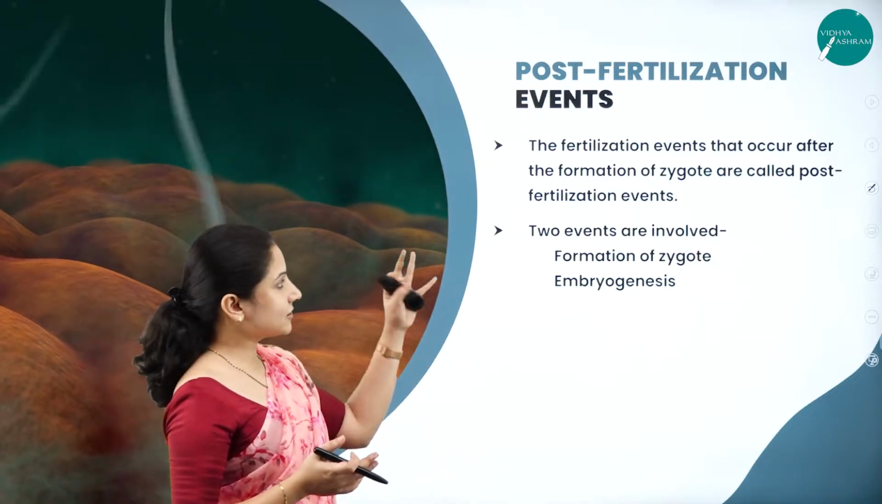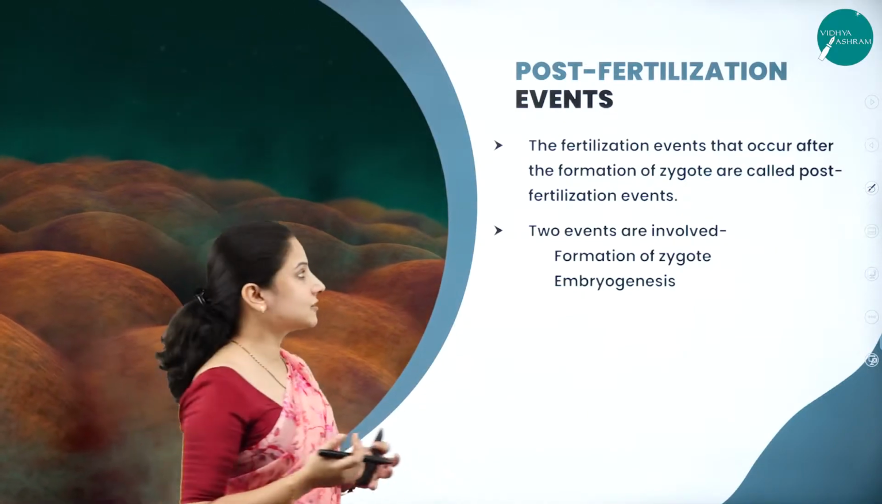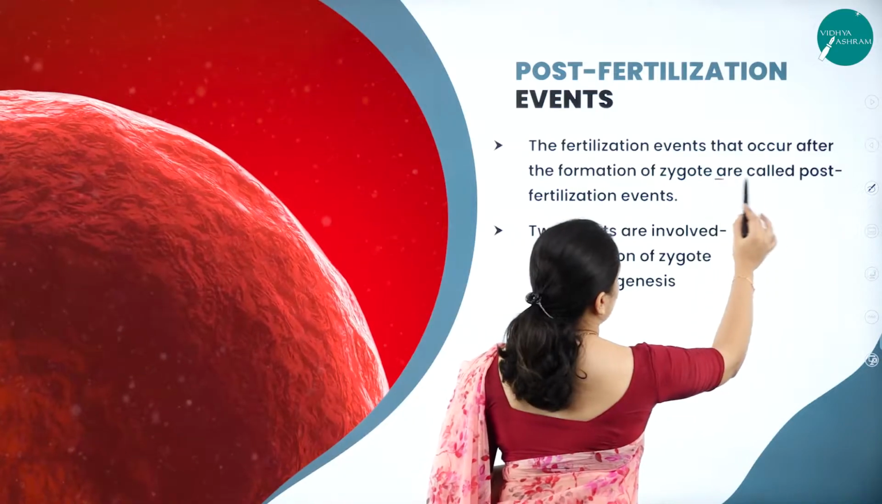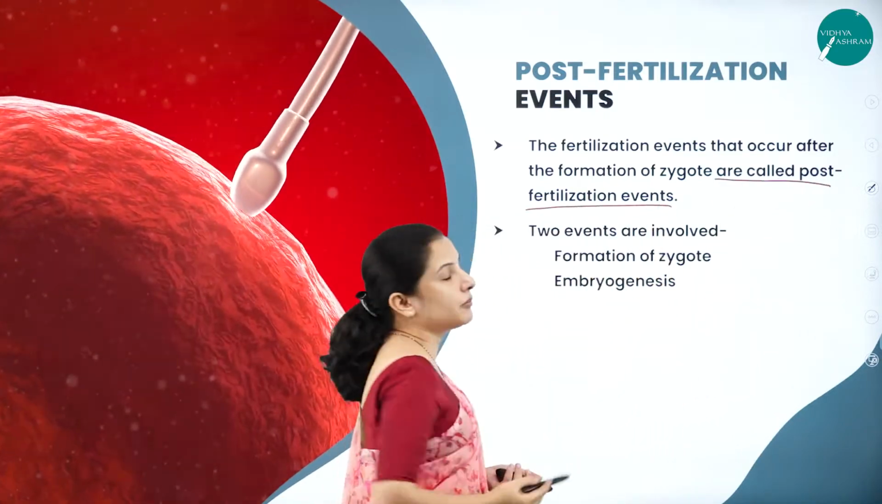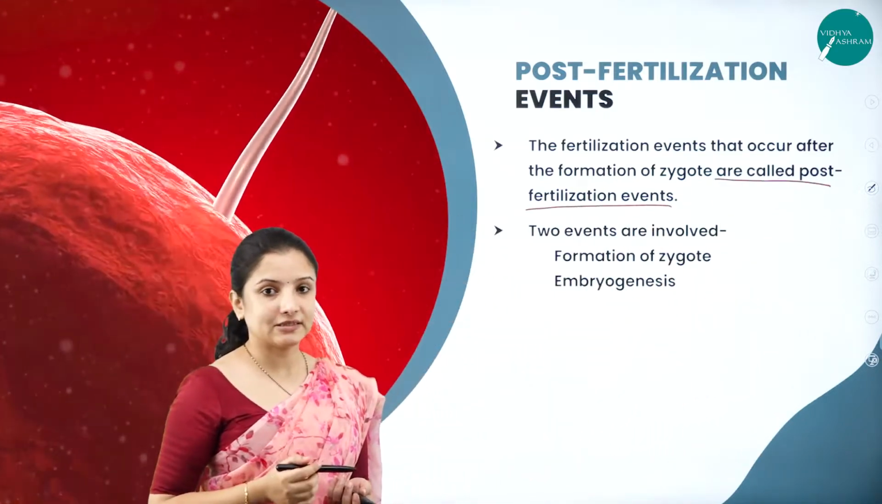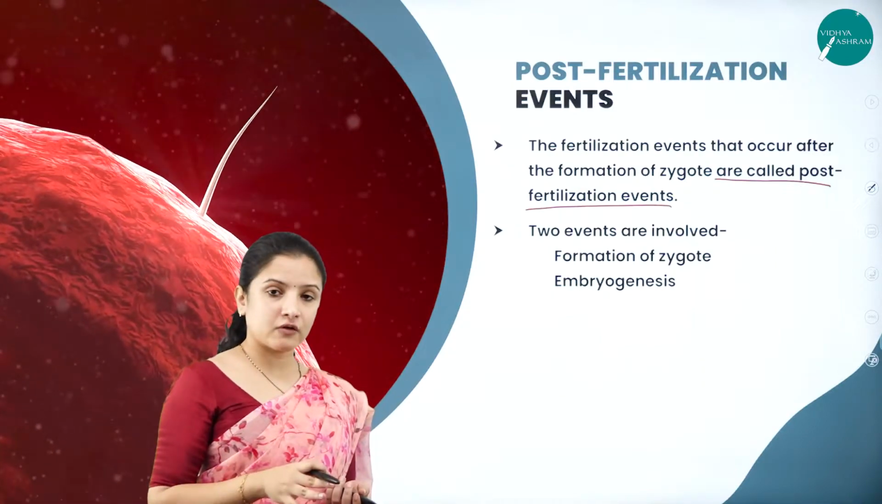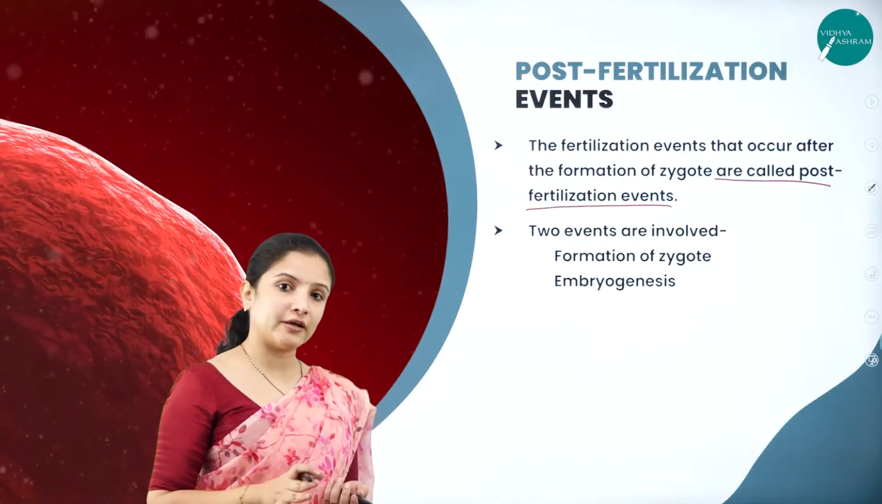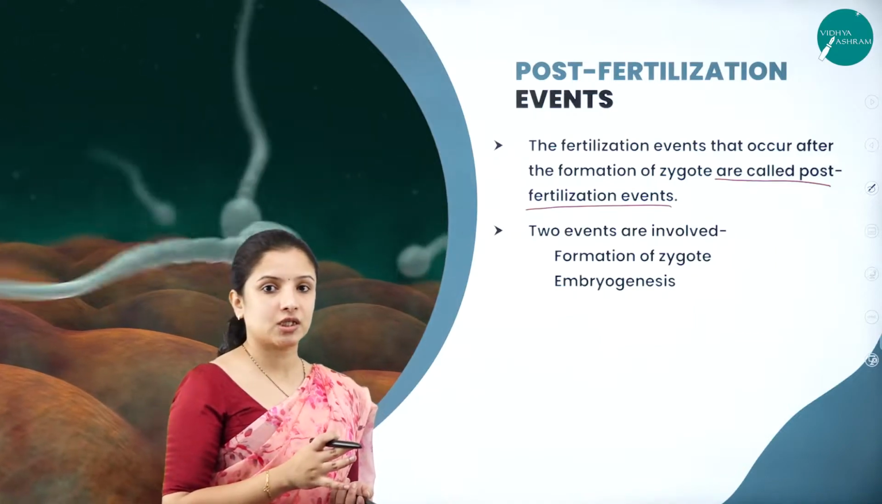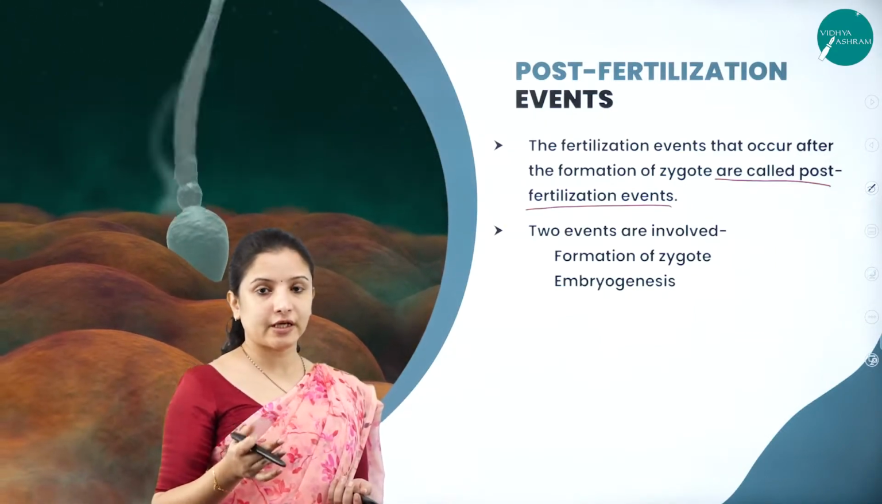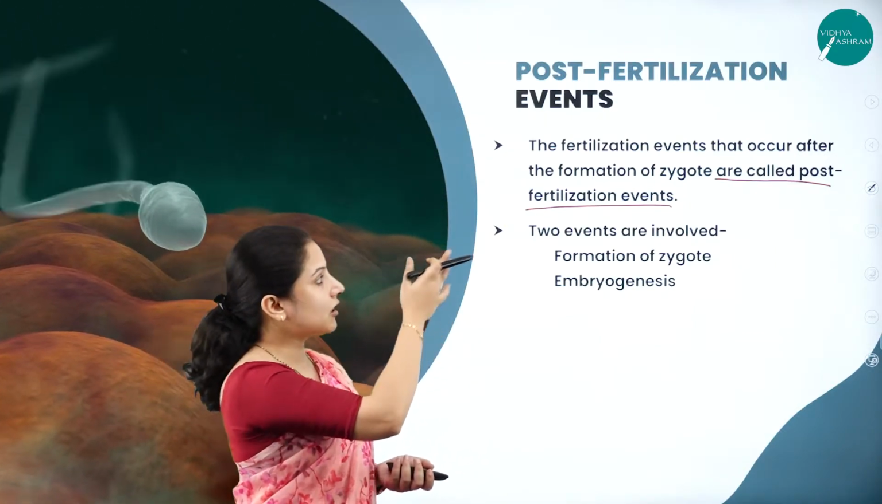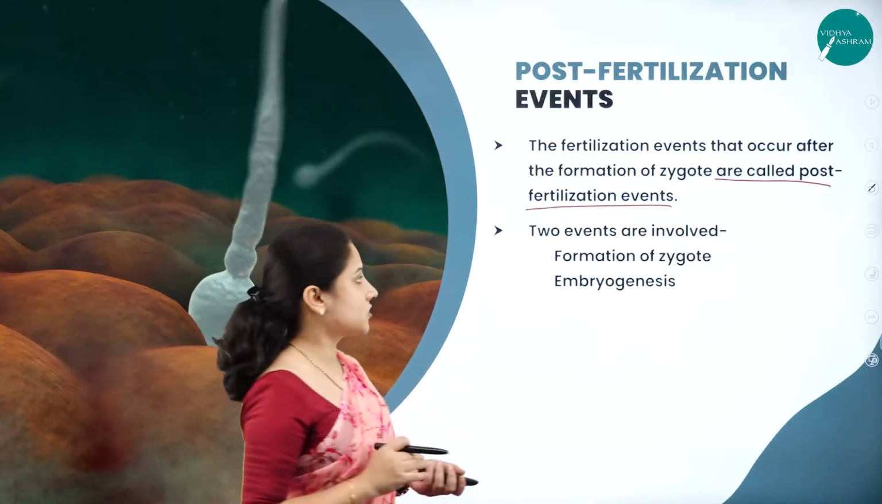So now once the zygote is formed, all the events that occur after it come under the post-fertilization events. So the fusion of the gametes and the formation of the zygote all come under fertilization events. After the formation of the zygote, whatever events come, they are all under the post-fertilization events.